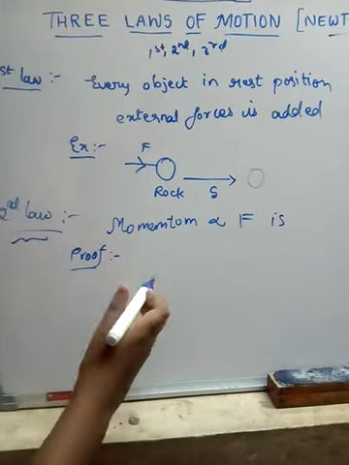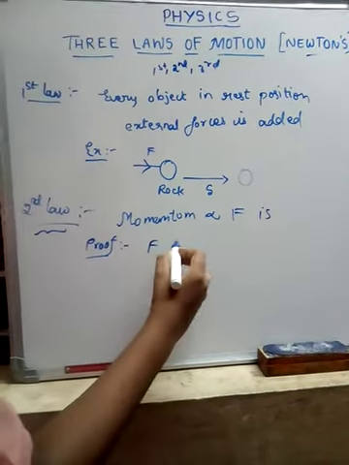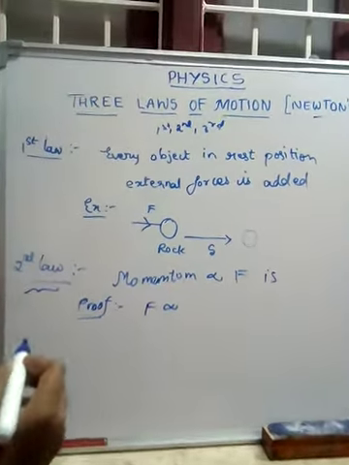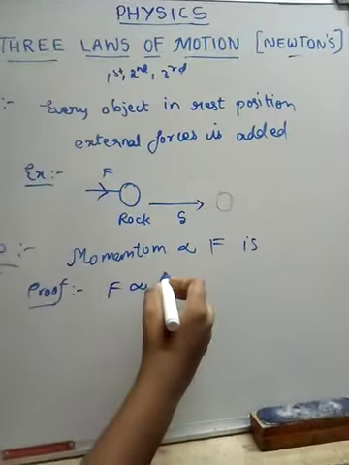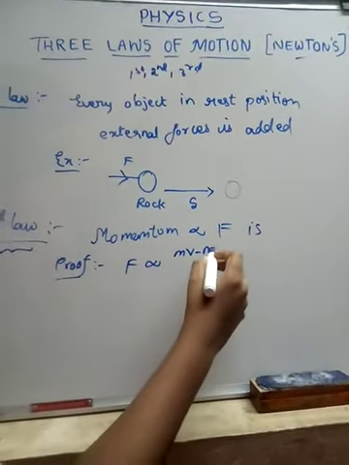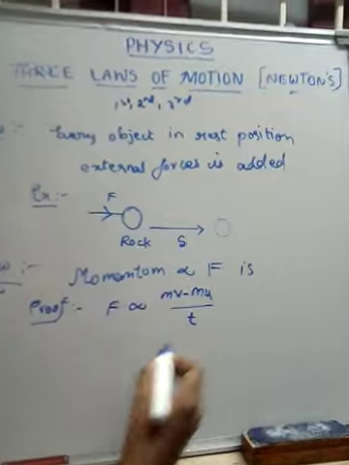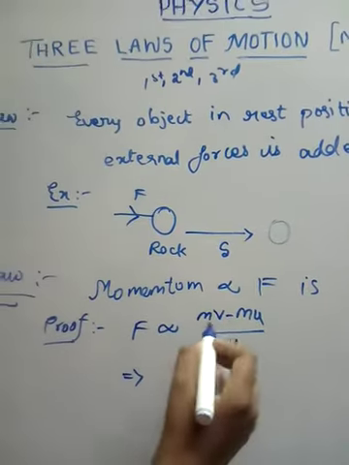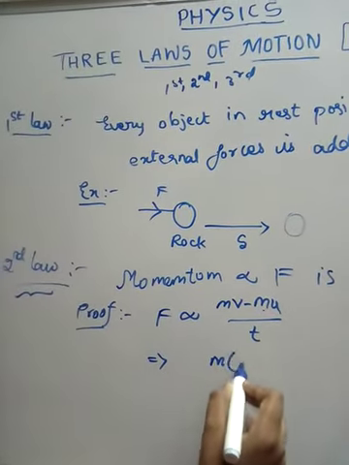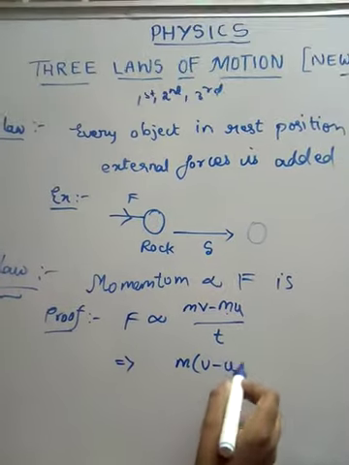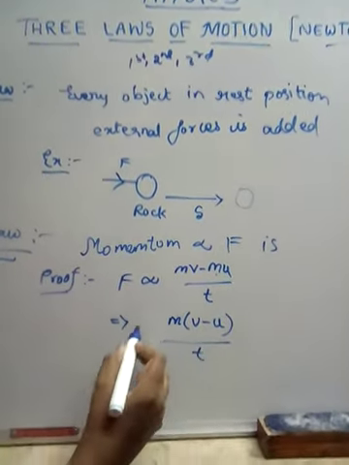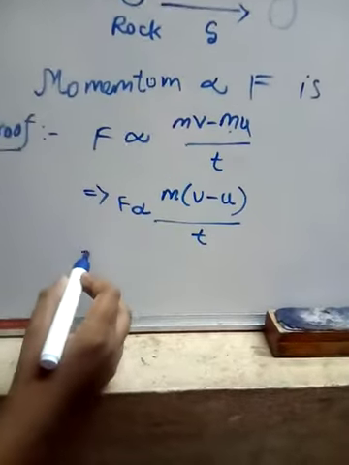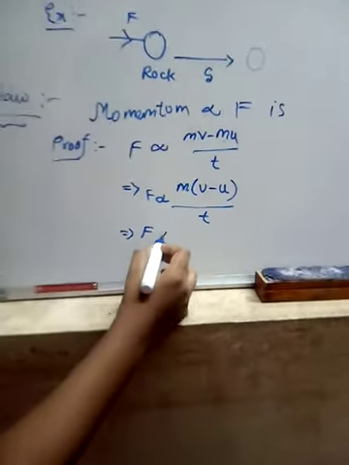Here force is directly proportional to momentum. Momentum formula is mv minus mu by t. Here take m as common: m into (v minus u) by t. If it is directly proportional, write it as it is.